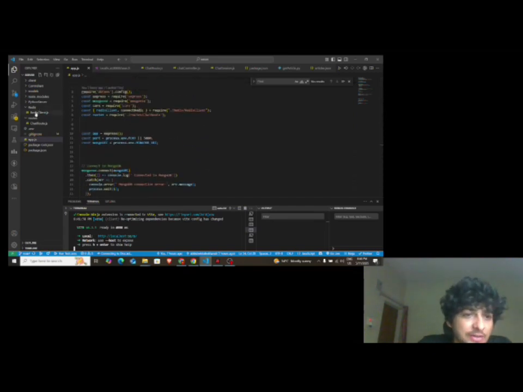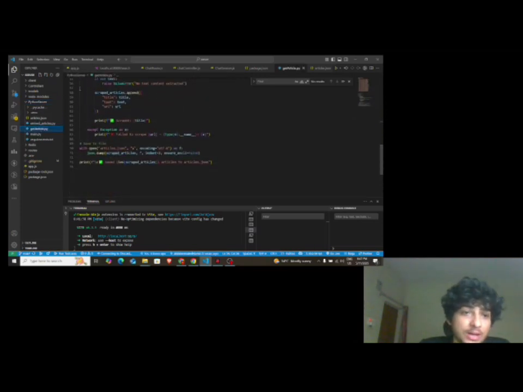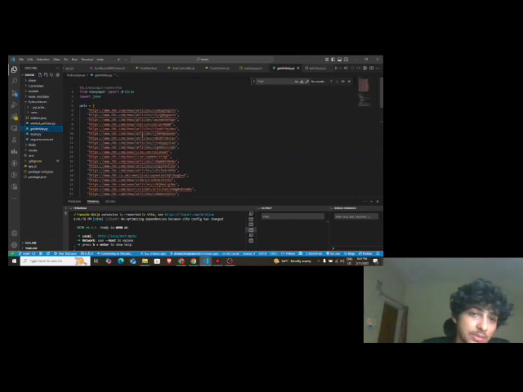Firstly, I've used a Python server also. It's not a good solution to use two servers, because it's better when you do things in one server. It would be good if I had built everything in Python, but I'm more comfortable in JavaScript. So I used JavaScript first, and then later I built a Python server also. What I did is I scraped these articles quickly and put them into article.json. That's just a scraping script, nothing fancy, using newspaper to pull from the articles.